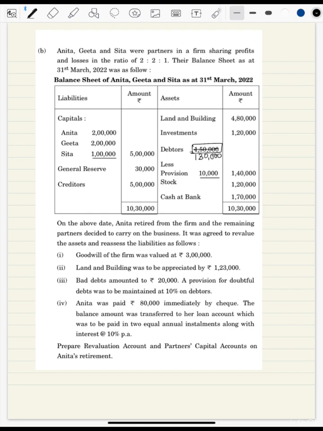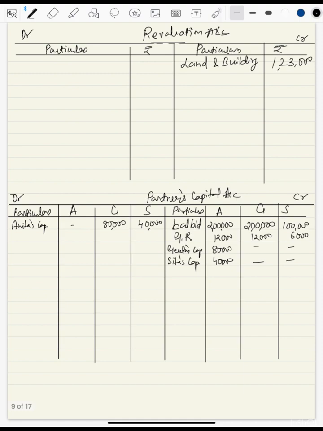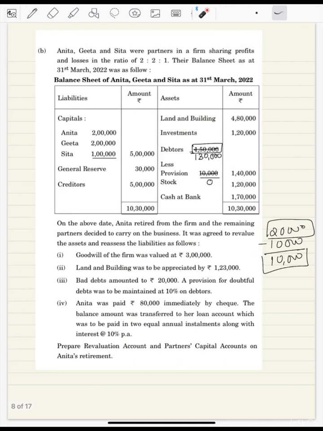And provision to be reduced. Now total loss is of 20,000. So this total loss you can write off from provision, but the provision amount is less. So 10,000 rupees we got from here, so provision will become 0. We still require 10,000. See, total loss is of 20,000. To recover this loss, provisions is made. So we have 10,000 rupees. So 10,000 rupees of loss was recovered, but still we are at a loss of 10,000. So this 10,000 loss will go to revaluation account, where we'll write down bad debts 10,000.